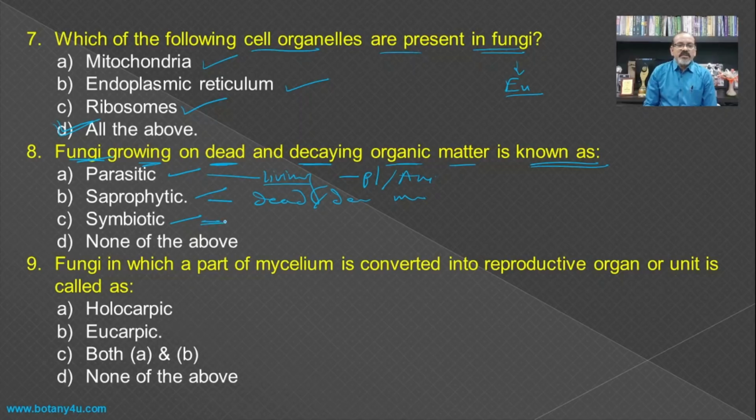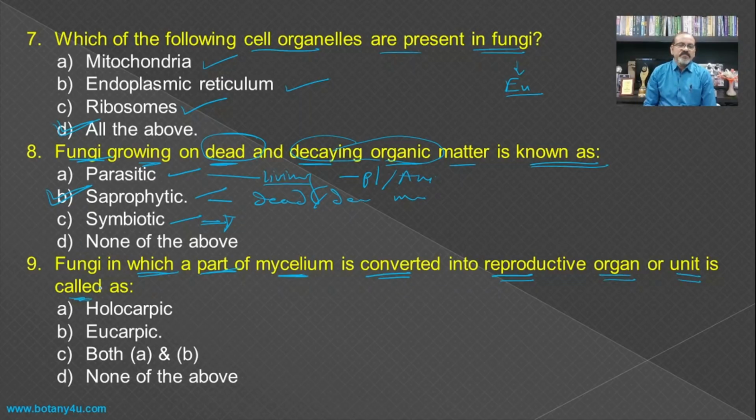And symbiotic means it is living in association with another organism for mutual benefit. So if it is growing on the dead and decaying organic matter, then it is saprophytic, and hence that is the answer.